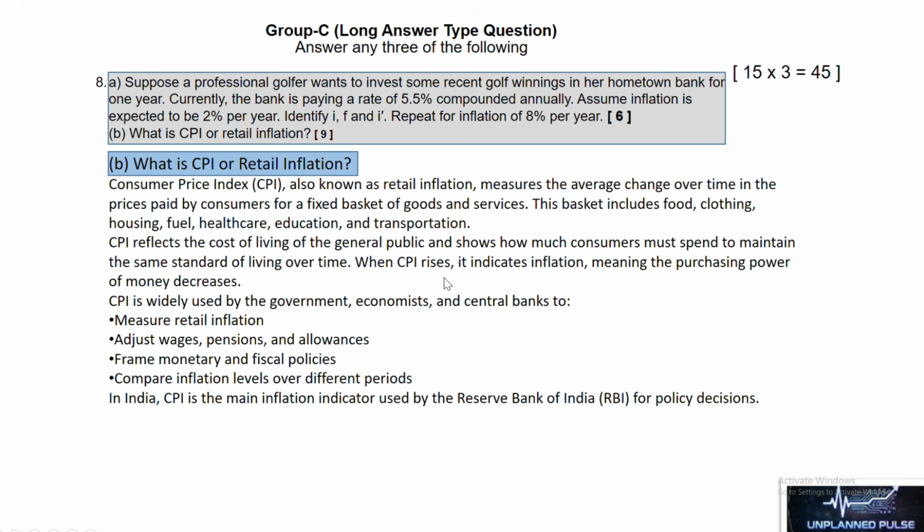When CPI rises, it indicates inflation, meaning the purchasing power of money decreases. CPI is widely used by government, economists, and central bank to measure retail inflation, adjust wages, pensions, and allowances, frame monetary and fiscal policies, and compare inflation levels over different periods. In India, CPI is the main inflation indicator used by Reserve Bank of India for policy decisions. Now move to the next question.